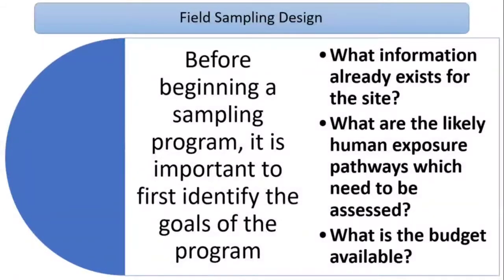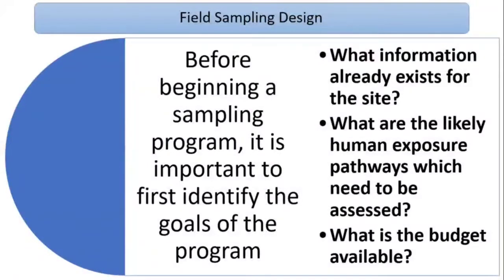Then we have to do the proper planning, like what information already exists for the site and how we can do this. We can do this by asking questionnaires, or we can refer to previous publications and published technical reports regarding the concentration, type and extent of pollution, and whether people or animals live or work on or near the site.